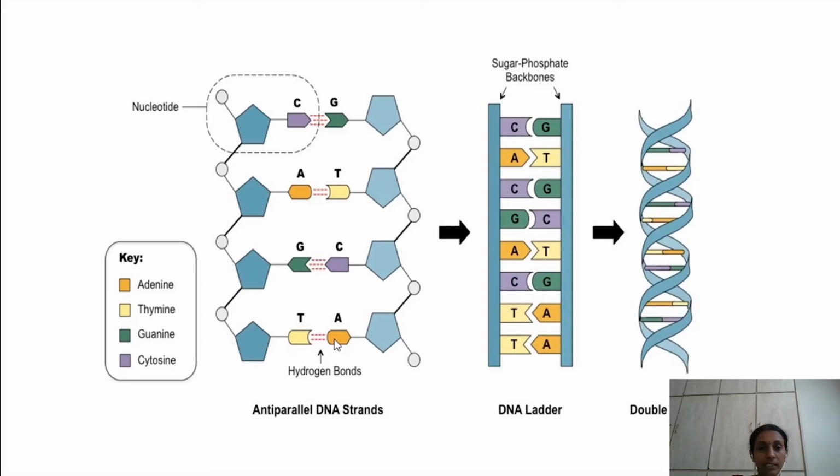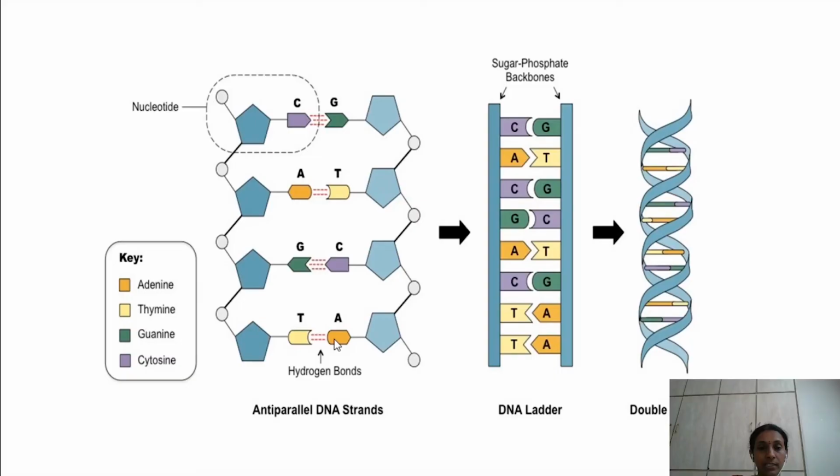This is in the opposite direction. The nucleotide here is facing upwards, with the phosphate group facing upwards, whereas in this nucleotide the phosphate group is facing downwards. So it is opposite.